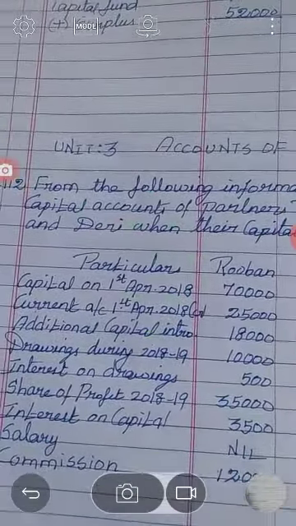Opening balance, plus additional capital introduced. If capital is permanently withdrawn, it should be shown on the debit side. So these three items should appear in the partners capital account.